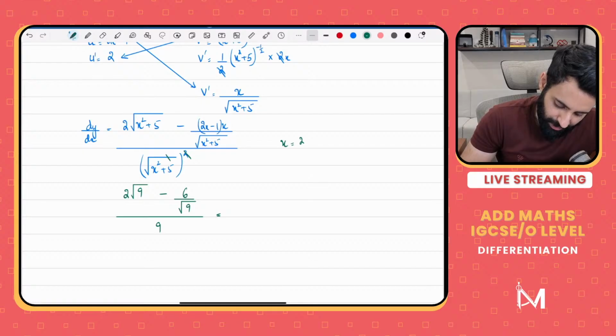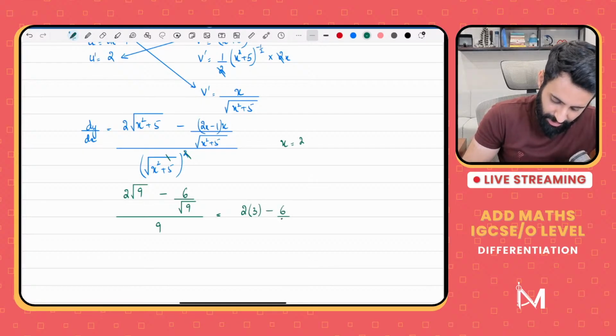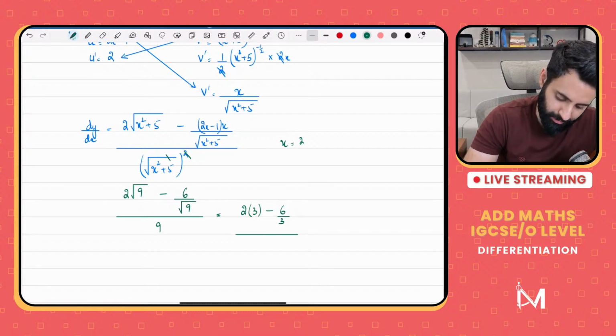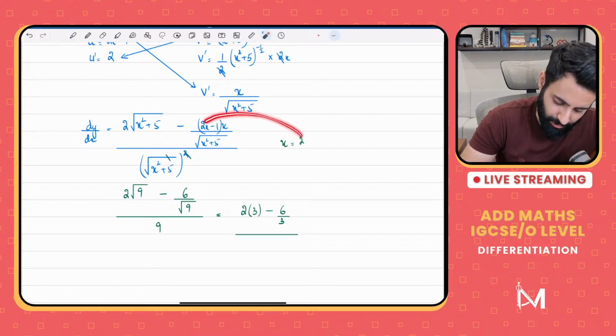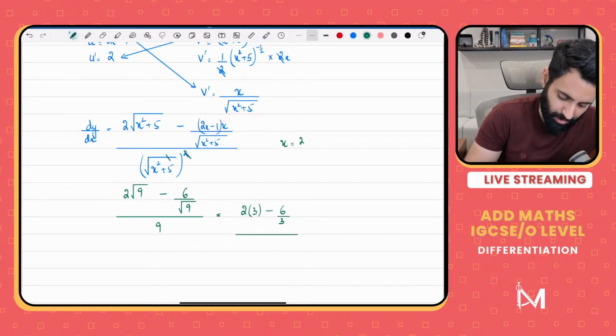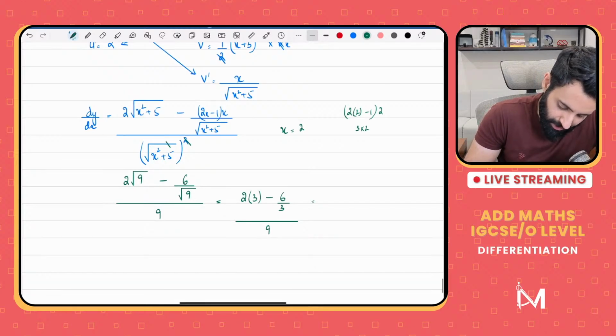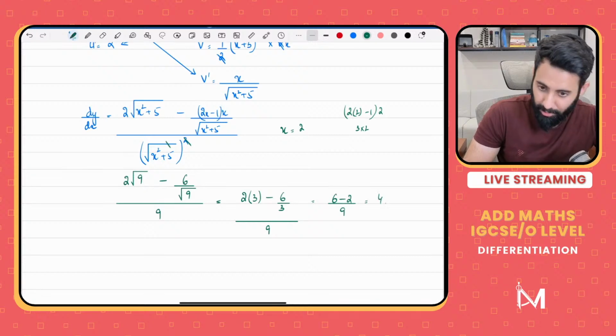So 2 times root 9 means 2 times 3 minus 6 upon 3. So we are practicing non-calculator paper questions along the way. Why is it 6? Here's why it's 6. 2 times 2 is 4. 4 minus 1 is 3. 3 times 2 is 6. Let me tell you the working behind it: 2 times 2 minus 1 times 2. So 4 minus 1 is 3. 3 times 2 is 6. Over 9. Now 2 times 3 is 6. 6 minus 2 upon 9. And what's that equal to? That's equal to 4 upon 9.